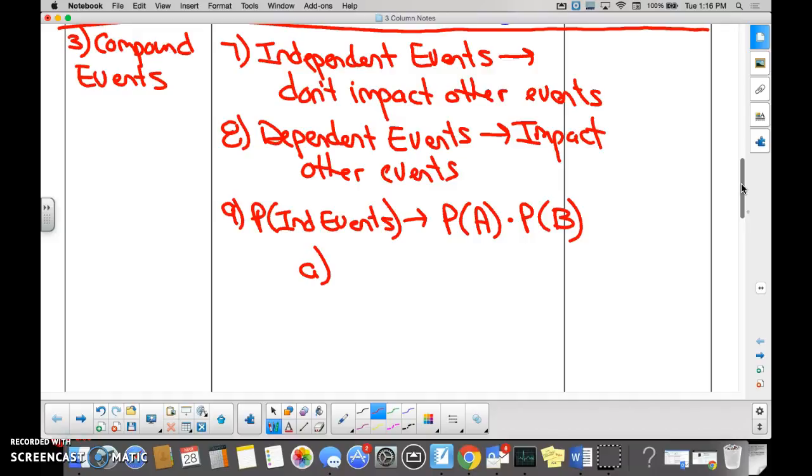I have 2 options, heads or tails, right? What would be the probability that I would get a head? So my probability of getting a head would be 1 out of 2, right? That would be my event A. What would be my probability of getting a head on flip B? 1/2. So I multiply those together, and the probability of me getting a head and a head would be 1 out of 4.